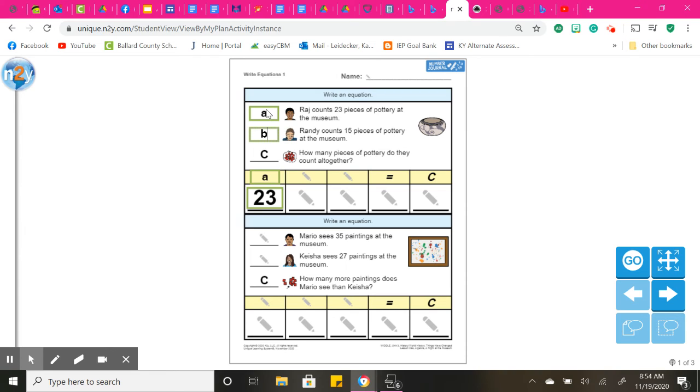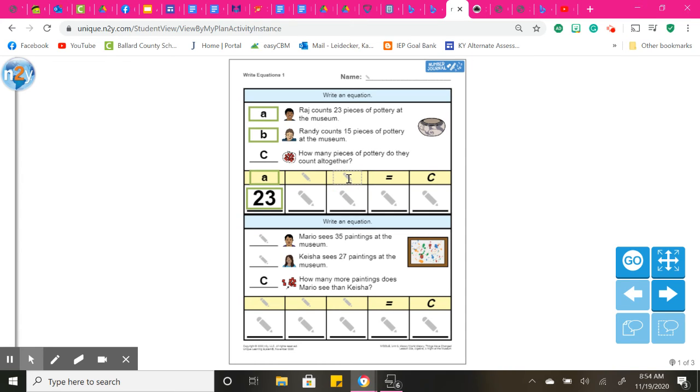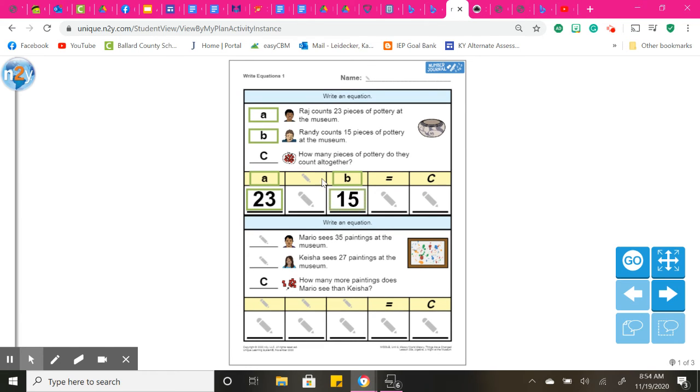We'll make this one B, so it's A, B, C. B is Randy, and he counts 15 pieces. So we'll make this B, and this would be 15. Okay, C, I can't put addition or subtraction here because I don't know whether I'm adding or subtracting. But when I look at this right here, it says, how many pieces of pottery do they count all together? When I have all together, I'm going to be adding.